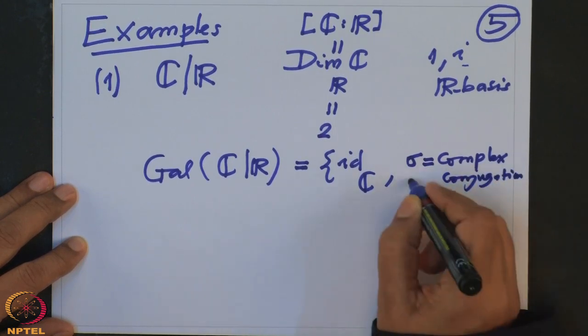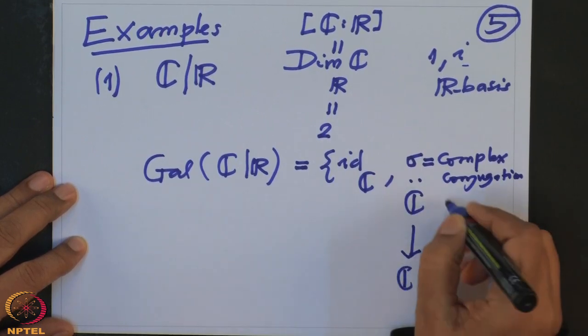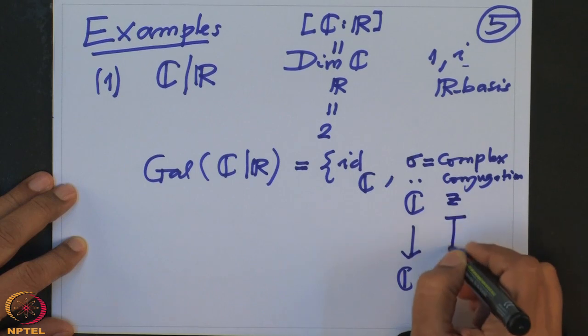That is the map from C to C which maps z to z bar.